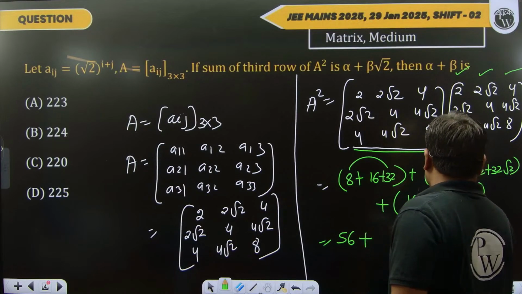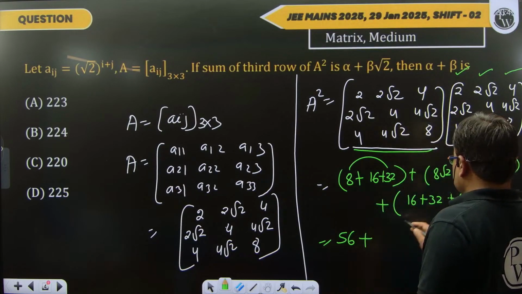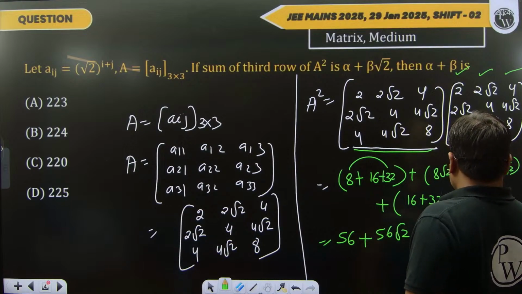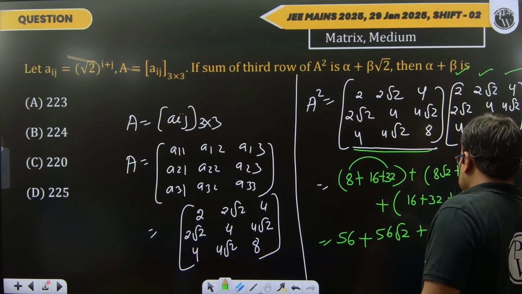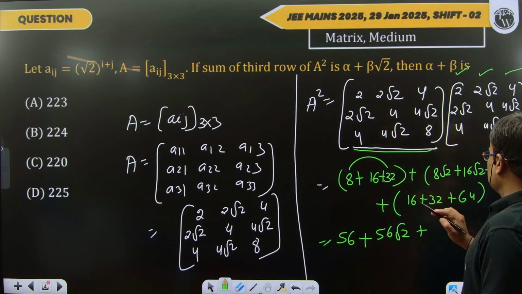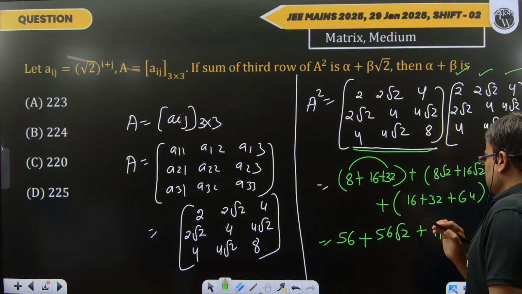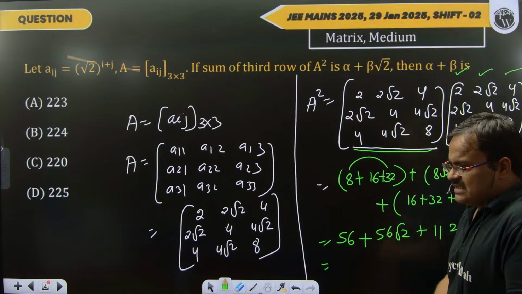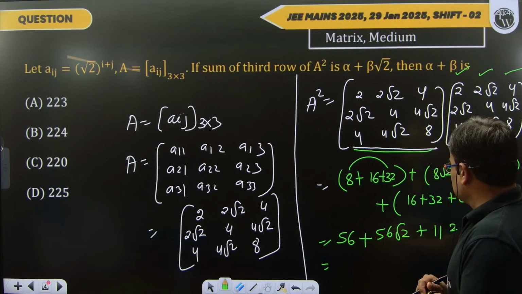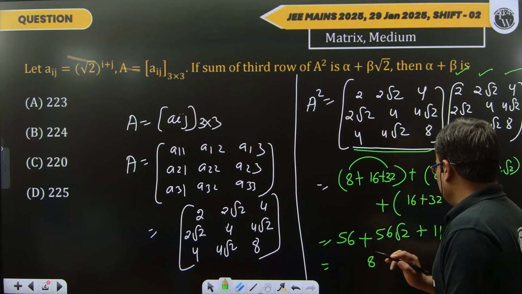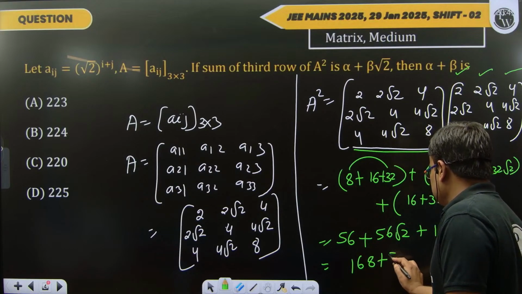Okay, now you get what? This is also the same, means this is again 56 root 2, and this is what? This is 4 plus 2 is 6, 6 plus 6 is 12, and 7, 10, 11, right? You just take the sum of this one. Okay, 4 plus 2 is 6, 6 plus 6 is 12, 7, 10, 11, right? This is 6 plus 2 is 8, 5 plus 1 is 6, and this is 168 plus 56 root 2.